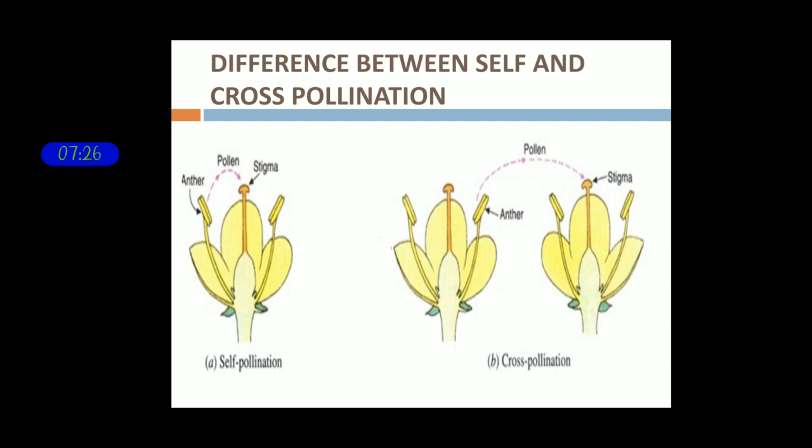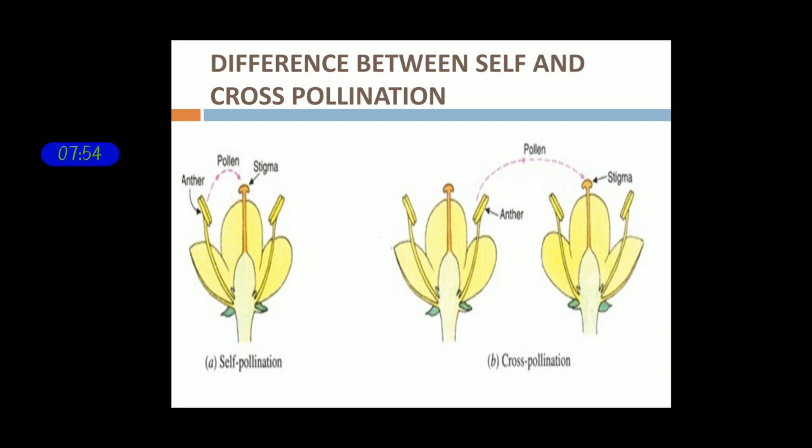Pollen grains are the male gametes, and those pollen grains need to reach the stigma. This pollination can be classified into two types: self-pollination and cross-pollination. In self-pollination, the pollen grains within the flower reach the stigma of the same flower.